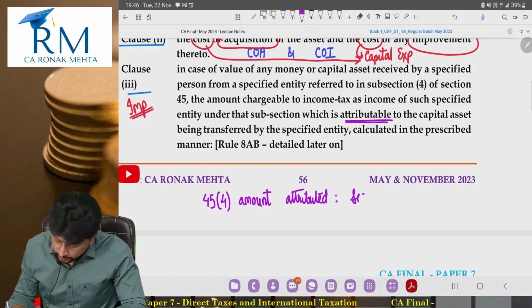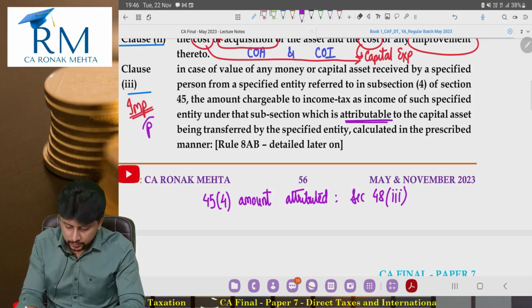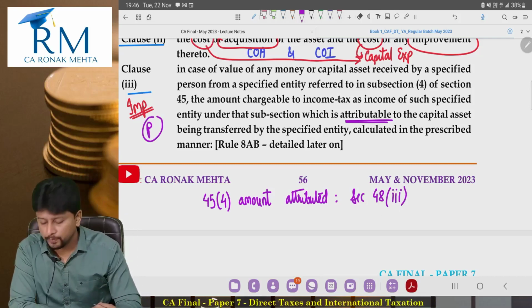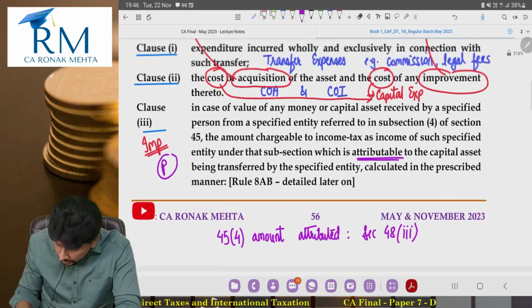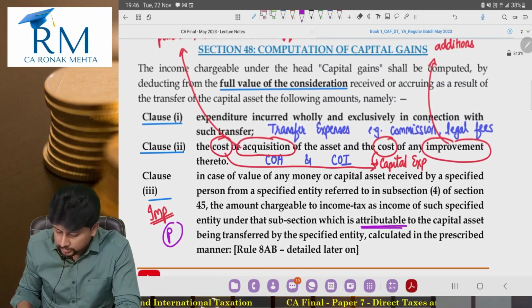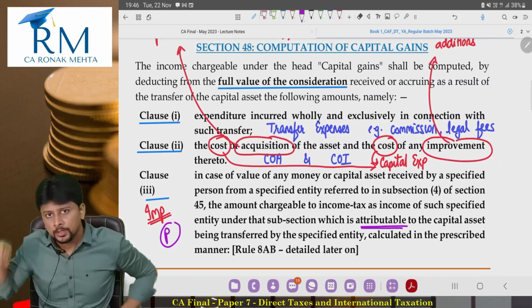This is attributed section number 48 clause number 3. So once we do 45 subsection 4, we'll be easily able to understand 48 clause number 3 also. Now my point, I'm not focused on clause number 3 right now. I want you to understand something. Look at this section 48.